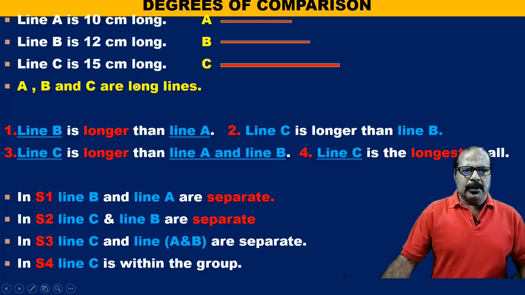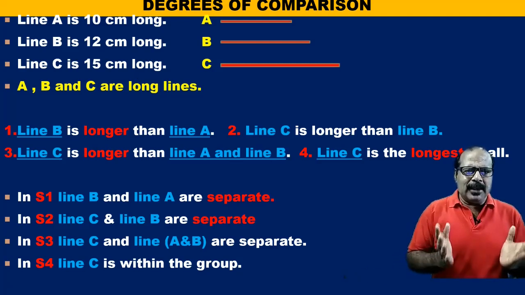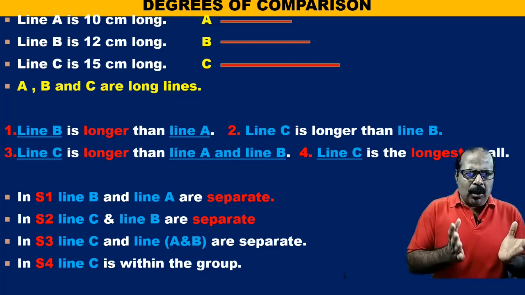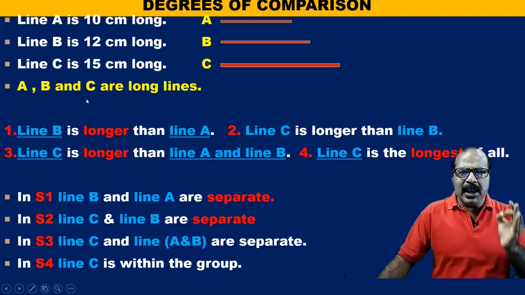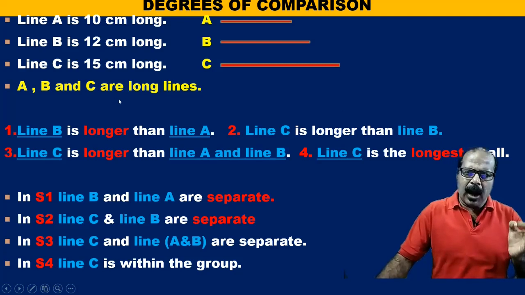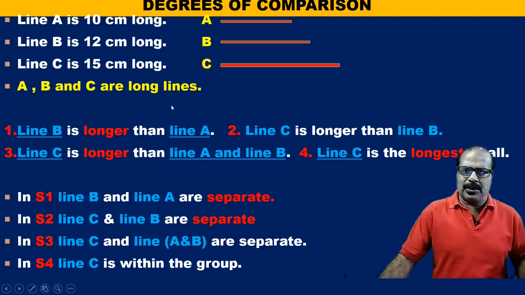Now, we can say that all these three lines, that is line A, line B and C, are long lines. So, here long has been used and it is an adjective.